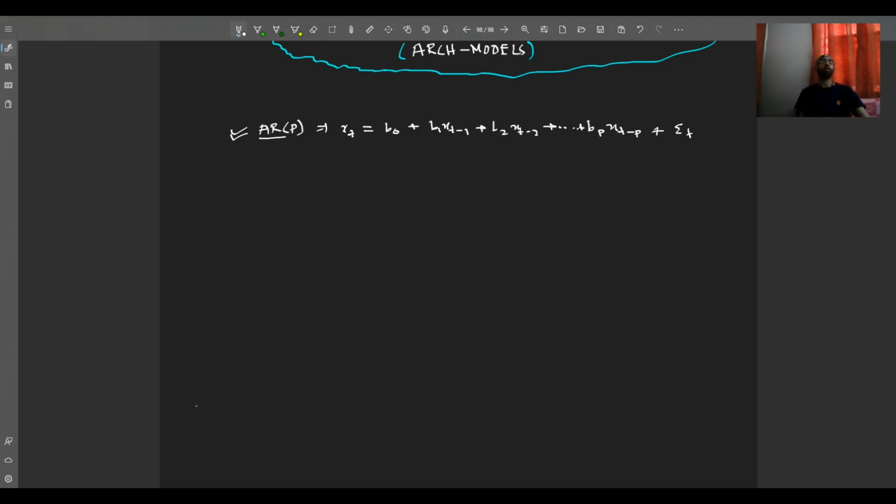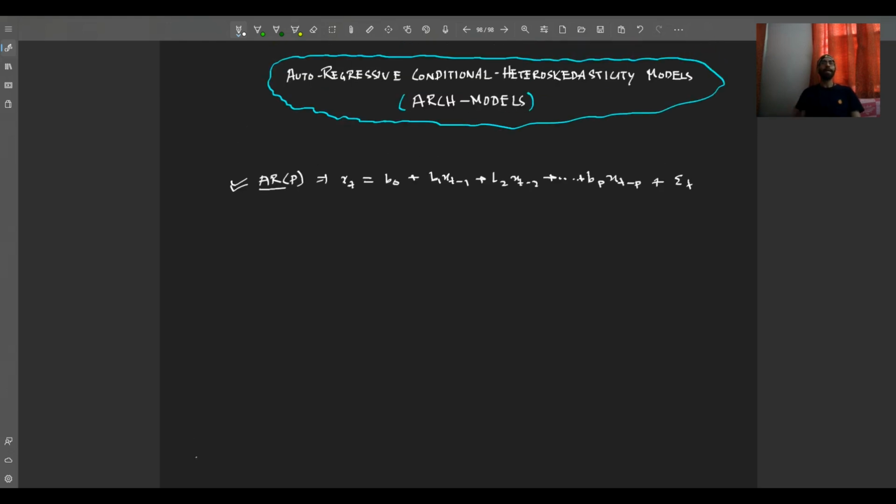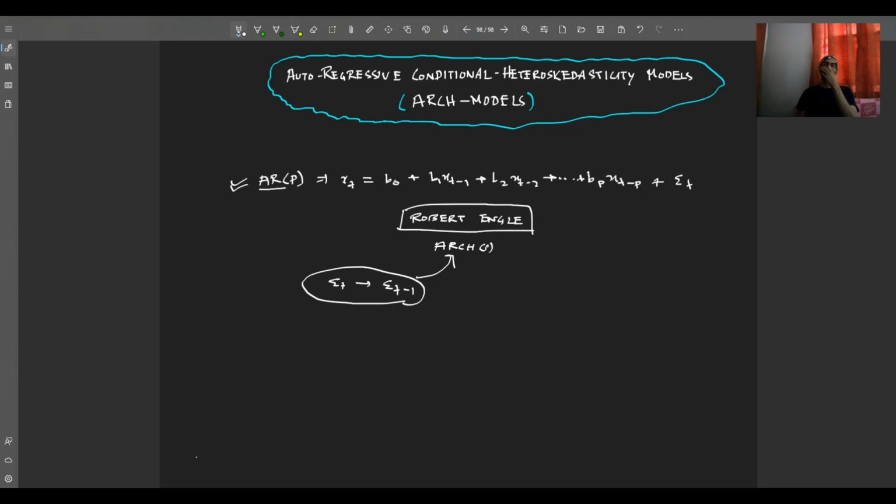Now, what is the criterion for conditional heteroskedasticity in this kind of model? This has been defined by Nobel laureate economist Mr. Robert Engle. Mr. Robert Engle has spoken about a way to find out whether a model is ARCH(1) or not. Now, what do we mean by ARCH(1)? Basically, whether epsilon_t is dependent on epsilon_(t-1) or not. This is what defines whether the model is ARCH(1), that is, whether there is conditional heteroskedasticity of order 1 or not. So if it is dependent, then there is conditional heteroskedasticity of order 1. If it is not dependent, there is no such heteroskedasticity, right?